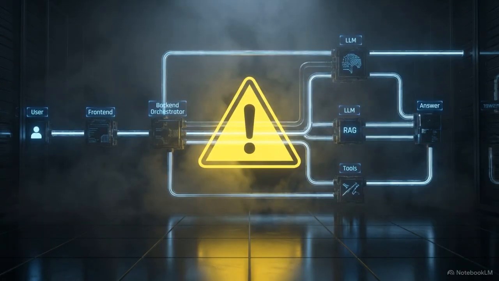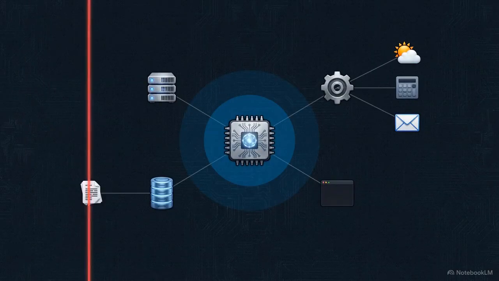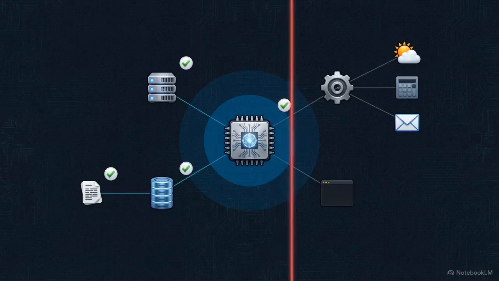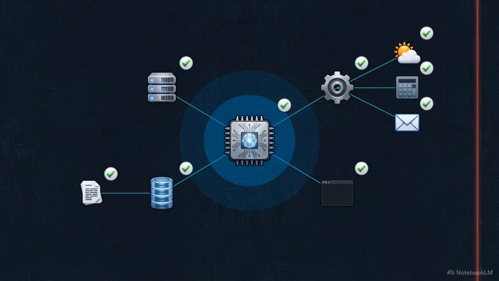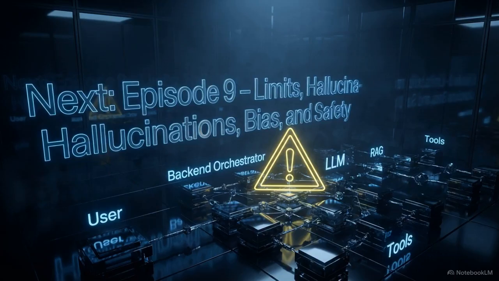But this architecture creates new vulnerabilities. Connecting a model that occasionally hallucinates to live data and actionable tools creates severe operational risks. Mapping this web of connections is a mandatory step before trusting these systems with critical business or personal decisions. In our next episode, Episode 9, we will look critically at these limitations and risks, covering hallucinations, bias, and how